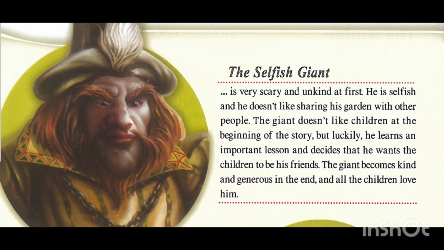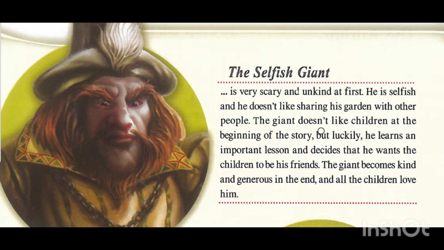The main character here is the selfish giant. It's the picture of the selfish giant. He's very scary. Look at his face. When you see him, you are very afraid of him. And unkind, the opposite of kind, not good at first in the story. He is selfish. He wants to take everything for himself. And he doesn't like sharing, means giving something to others. He doesn't like sharing his garden or allowing the children to go to his garden with other people.